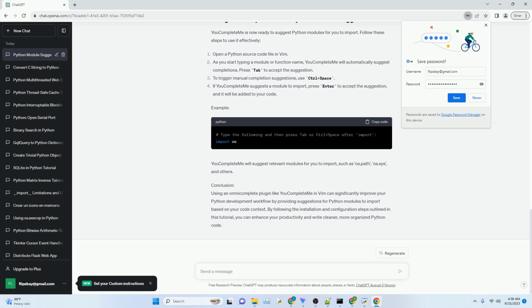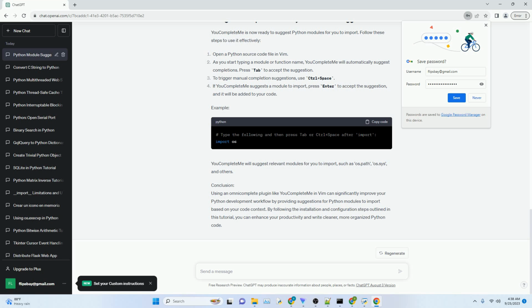YouCompleteMe is now ready to suggest Python modules for you to import. Follow these steps to use it effectively. Open a Python source code file in Vim. As you start typing a module or function name, YouCompleteMe will automatically suggest completions. Press Tab to accept the suggestion.